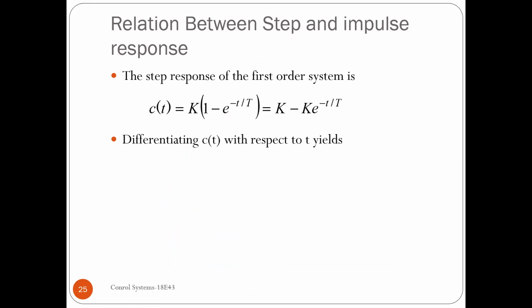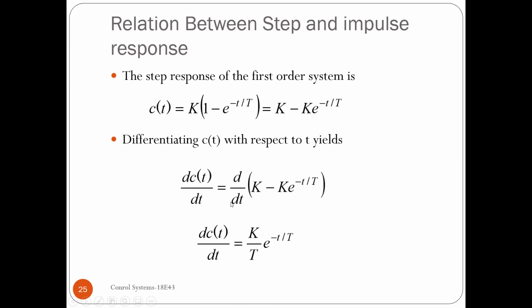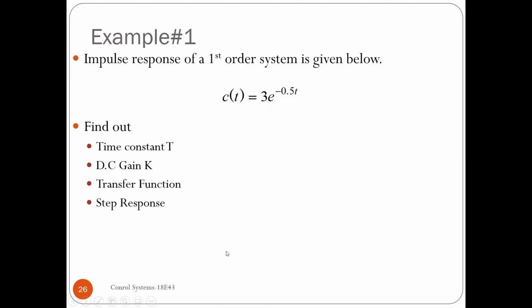Now we have to understand the relationship between the step and the impulse response. As I said, step and impulse are related, because if I integrate the impulse, I get the step. If I differentiate the step, I get the impulse. This relation we are already aware of. Now we will take up the step response of a first order system, which we have like this. You simply differentiate this, and you will get the impulse response. So you have to simply differentiate to get the impulse response.